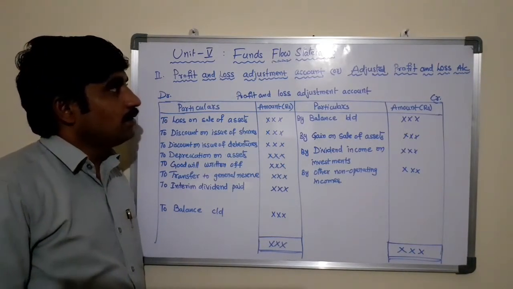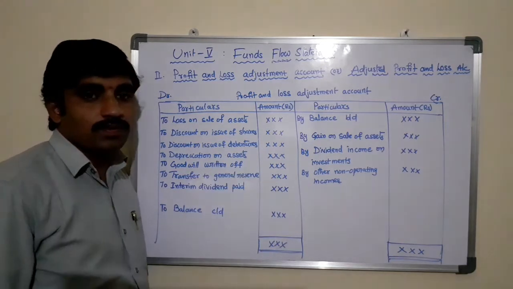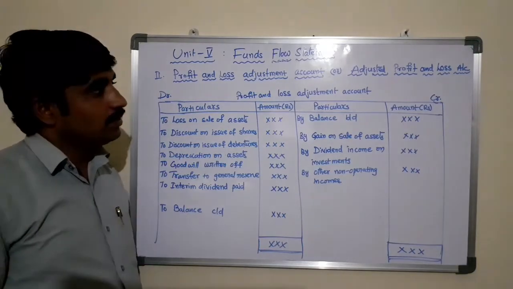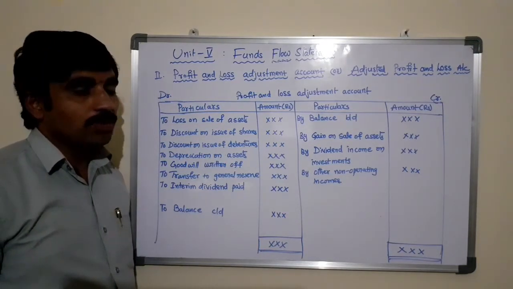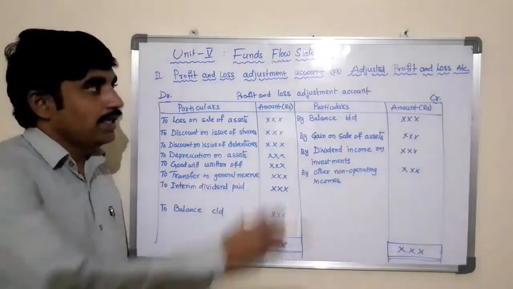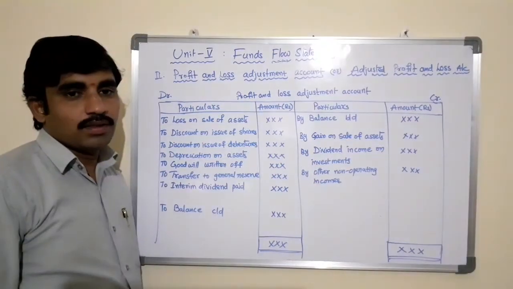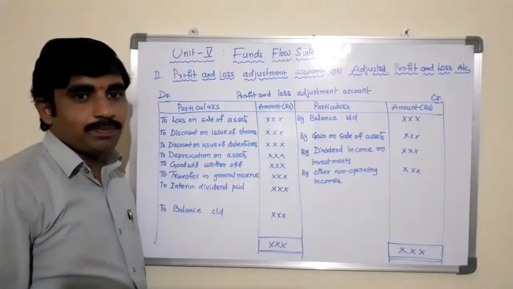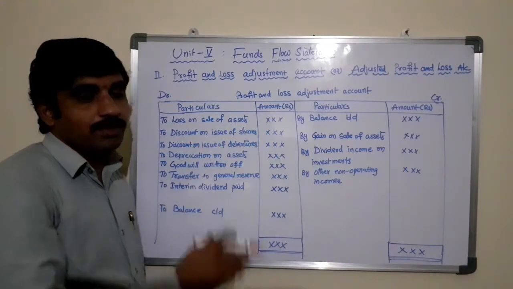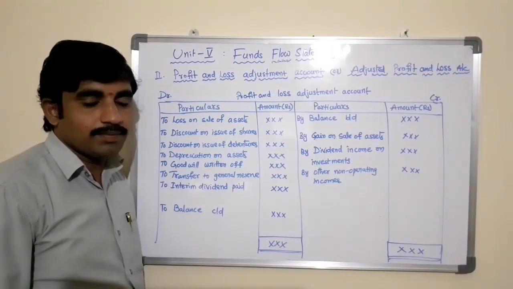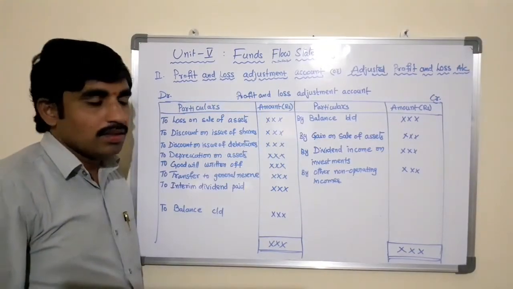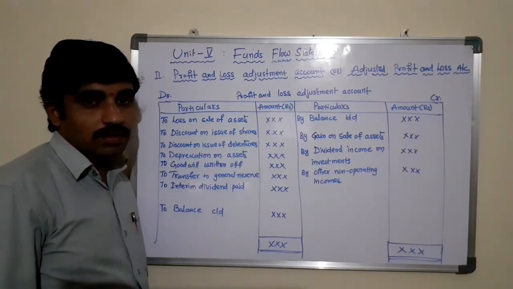The second step in the procedure for preparation of funds flow statement is the profit and loss adjustment account, or adjusted profit and loss account. Just now we have seen how to prepare the schedule of changes in working capital. The second step, immediately after completing that, is the preparation of the profit and loss adjustment account. This is an account, not a statement.